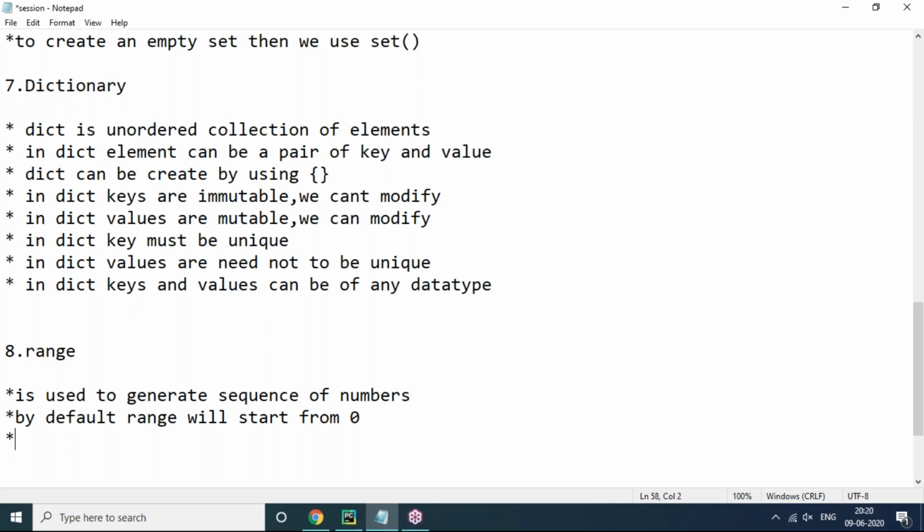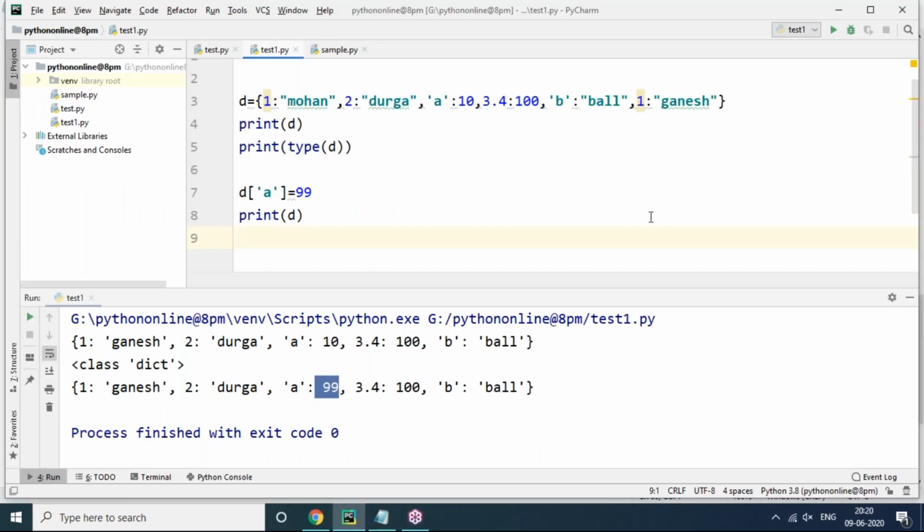And next, range is immutable. Once we create a range, that can't be modified. Modification of the range is not possible. Here range is immutable. Once we create a range, that cannot be modified. So the range thing is like this. You can see this.